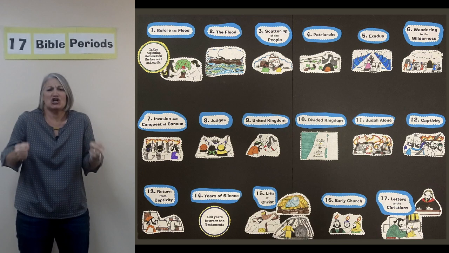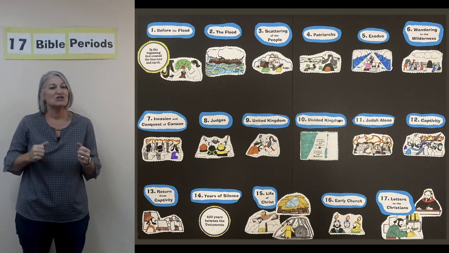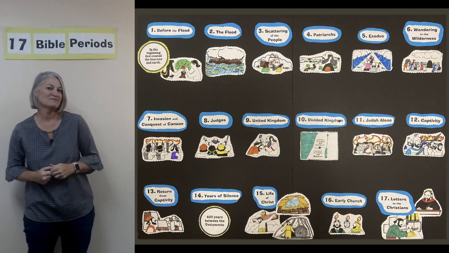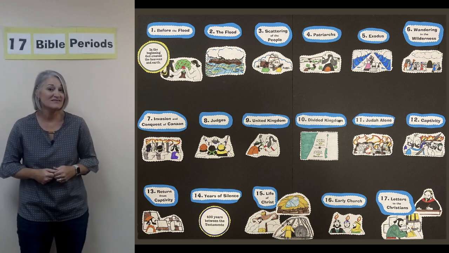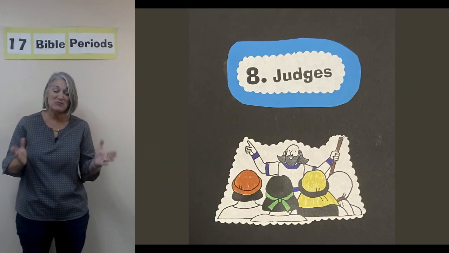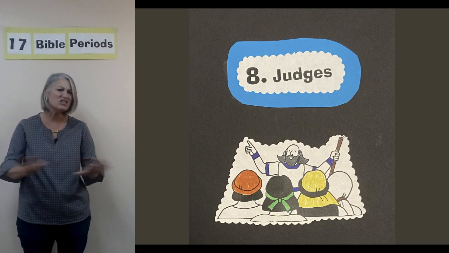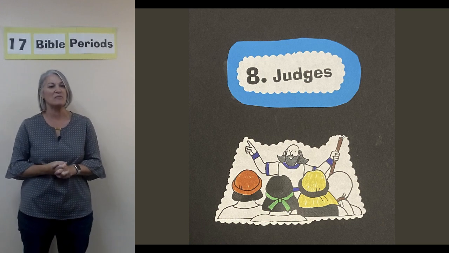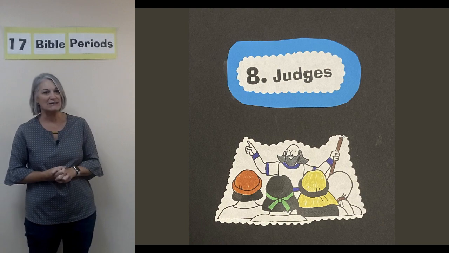All right, our next one. Israel demands a king. They want to be like all the other people around about them. Was that in the Old or the New Testament? Old Testament. And what time period? The judges. Remember, God's given them judges to rule over them and help them, but they don't want the judges anymore. They want a king. They want to be like the other nations about them. And that comes with a warning, but they did not heed it.